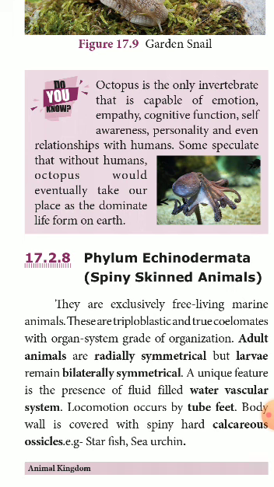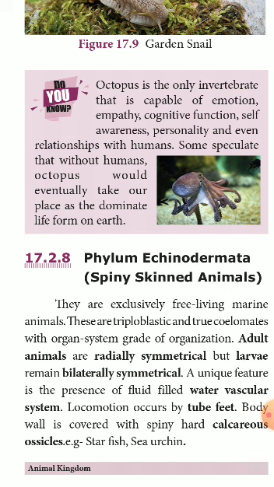Then the unique feature is the presence of a fluid-filled water vascular system. See, the water vascular system is the characteristic feature of this phylum Echinodermata. Then this animal locomotes, that means this animal swims, because they are exclusively marine forms. They live only in seawater. How do they locomote from one place to another, or how do they swim in the marine form? With the help of their feet, namely tube feet. Tube feet are the locomotor organs of echinoderms.